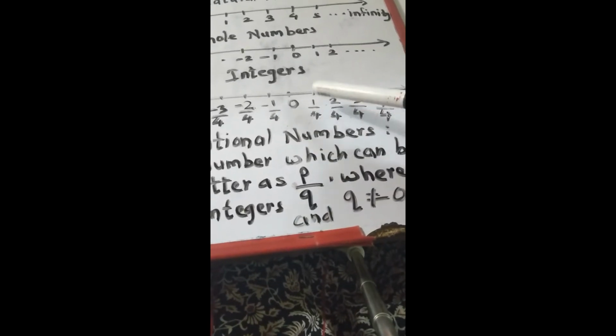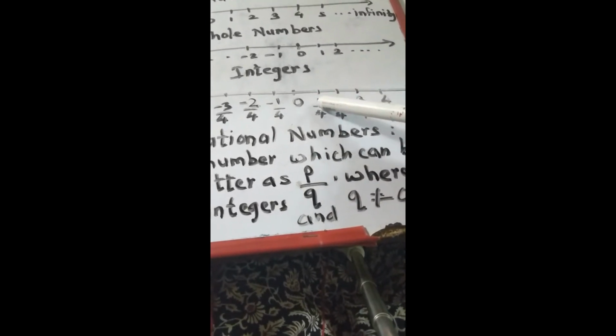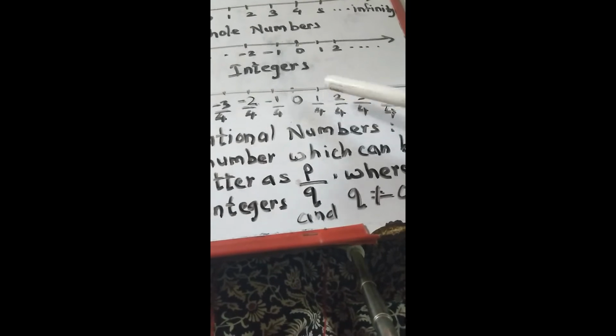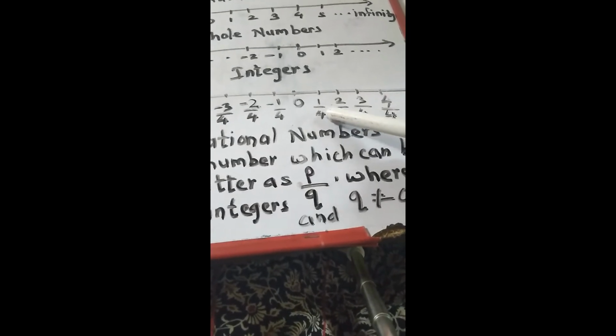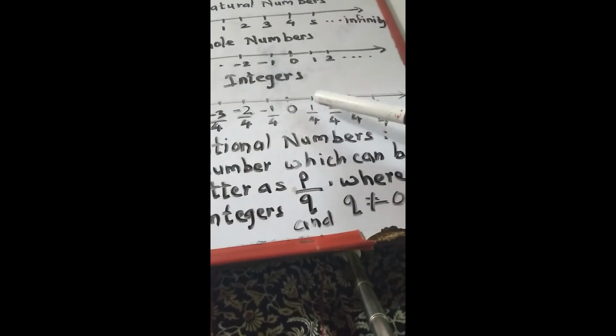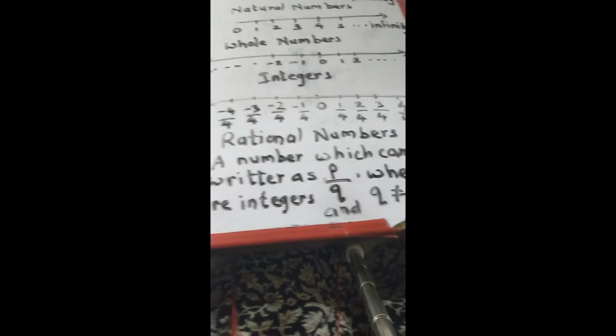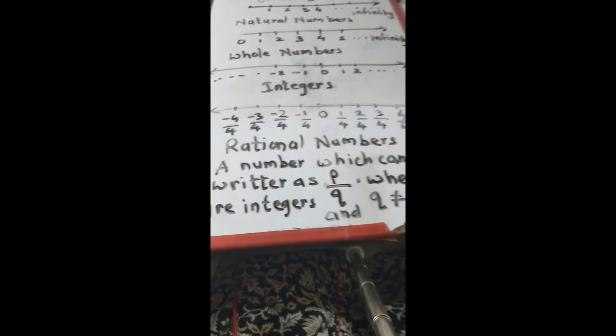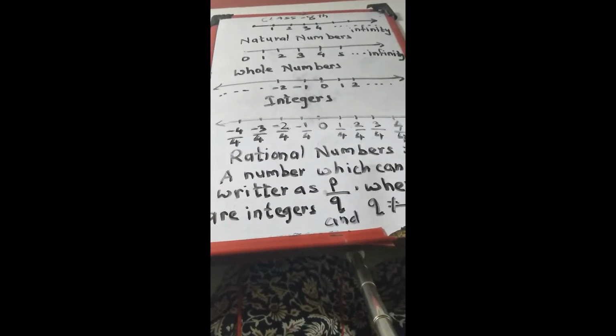And this we can say as 1 upon 4 or 1 divided by 4, whatever you can say. 1 upon 4, 1 divided by 4, it means the same. So these are called rational numbers that you can see on the board.